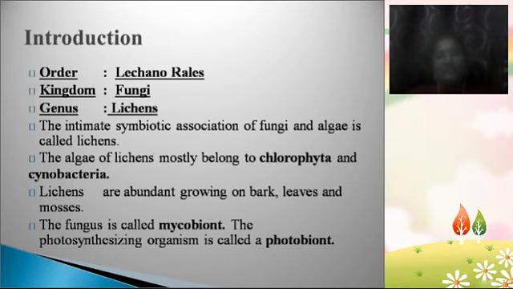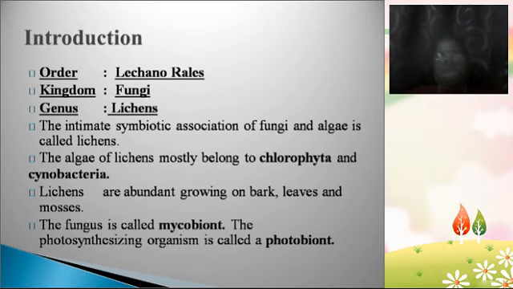So the algal part of the lichen is called the phycobiont or photobiont, and the fungal part of the lichen is called the mycobiont. The algae generally belong to chlorophyta and cyanobacteria, means the algal part in lichens belongs either to chlorophyta or cyanobacteria. Chlorophyta means green algae, cyanobacteria means blue-green algae, that you already know.